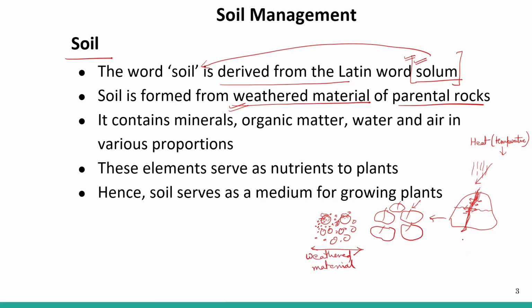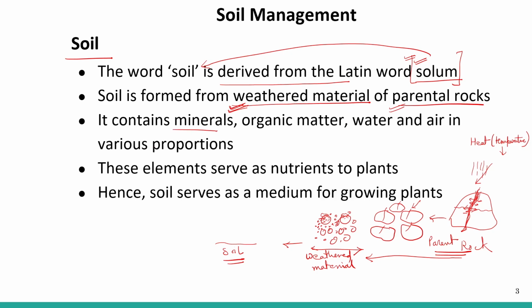So it starts from the rock, right, and reaches this form, and later it forms soil, right? So this is the parent rock. We will study this in detail, but here I'm just trying to explain this particular line. Soil is formed from the weathered material of the parent rock.